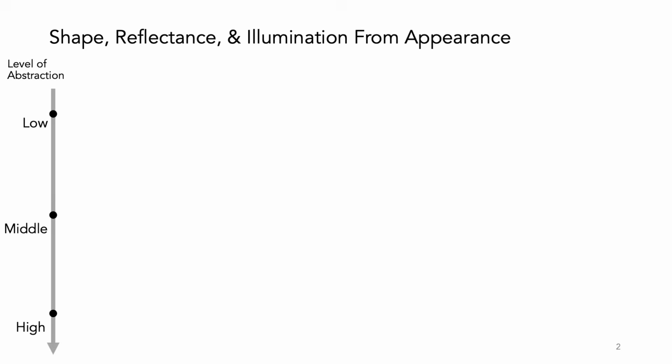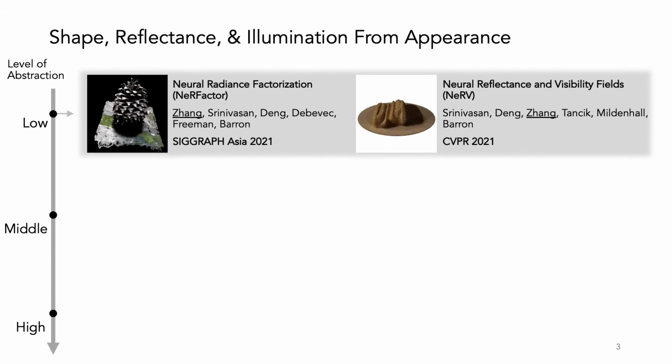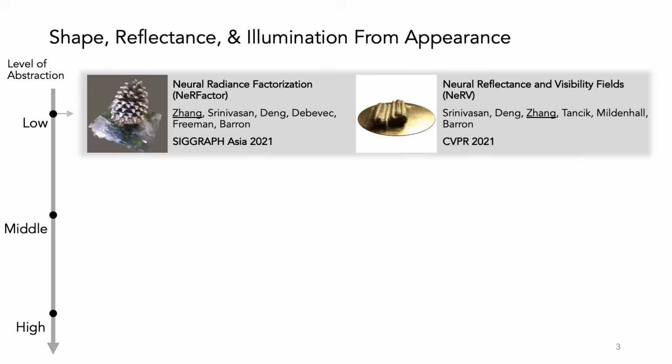We study the problem of inverse rendering at 3 different levels of abstraction. At the low level, we explicitly solve for every term in the rendering equation. These are physically based methods that estimate shape, reflectance, and illumination from appearance.